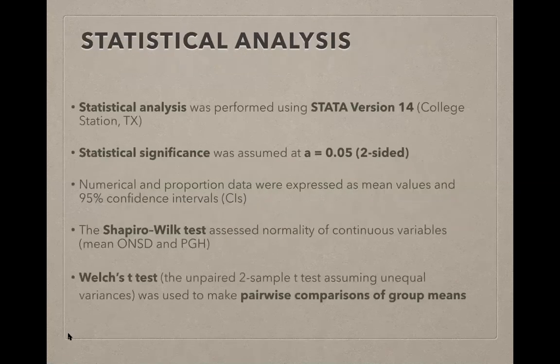Now we come to the statistical analysis. Statistical analysis was performed using STATA version 14. The significance was assumed at 0.05. Numerical and proportion data were expressed as mean values and 95% confidence intervals. The Shapiro-Wilk test was used to assess the normality of continuous variables. Welch's t-test was used to make pairwise comparisons of group means.